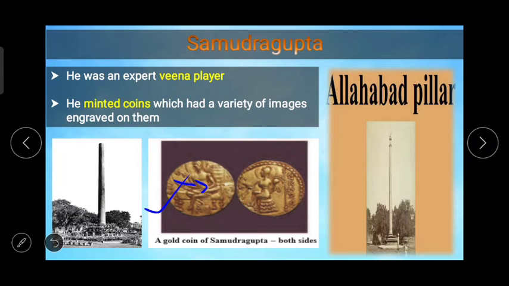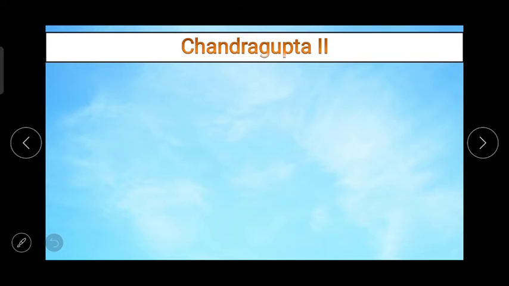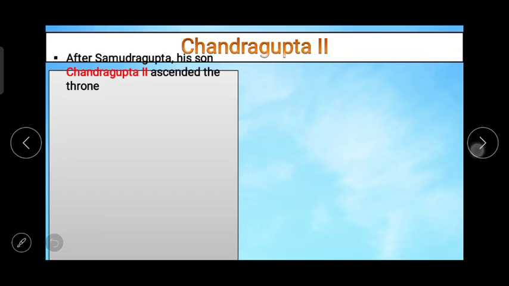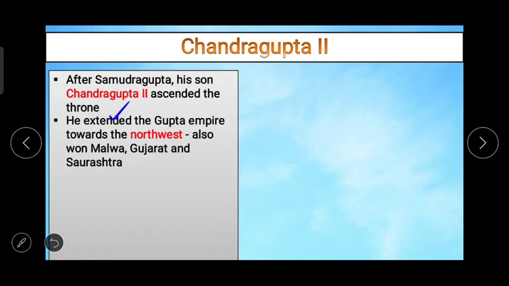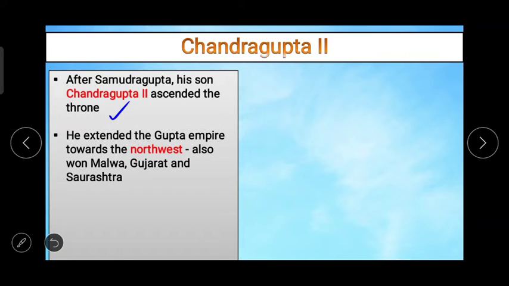And now the next one, Chandragupta II. After Samudragupta, his son Chandragupta II ascended the throne. He extended the Gupta Empire towards the northwest. He also won Malwa, Gujarat, and Saurashtra.